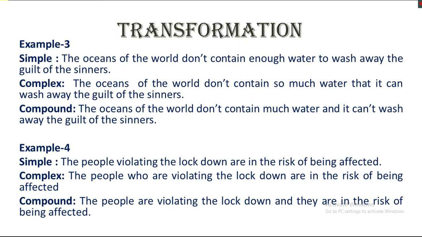If we turn this adjective phrase or the present participle phrase into a clause, then we will get the complex. The complex will be: the people who are violating the lockdown are in the risk of being affected. The compound of the sentence is: the people are violating the lockdown and they are in the risk of being affected.